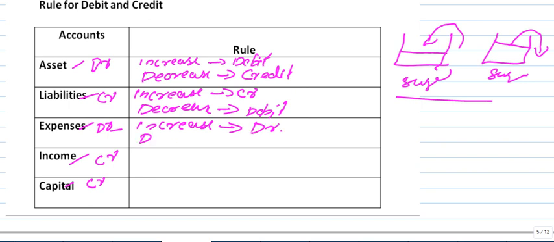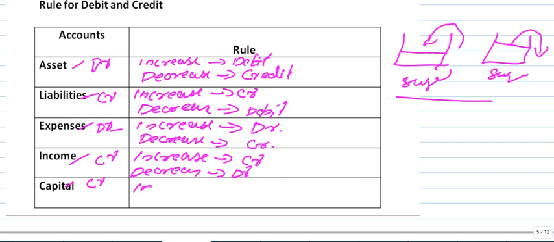I want to decrease expenses, what to do? Credit. Income has a credit balance: to increase, credit; to decrease, debit. Capital has a credit balance: to increase, credit; to decrease, debit. Is it clear?